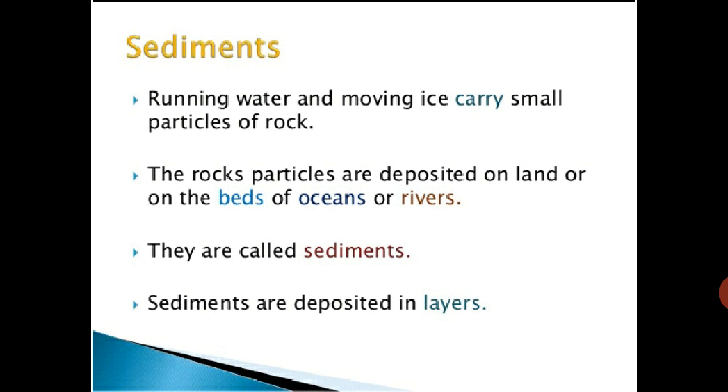The rock particles are deposited somewhere on the land or on the beds of oceans or rivers. They are called sediments. Sediments are deposited in layers. One layer comes, then another layer comes, again with the water some things come, layer by layer.